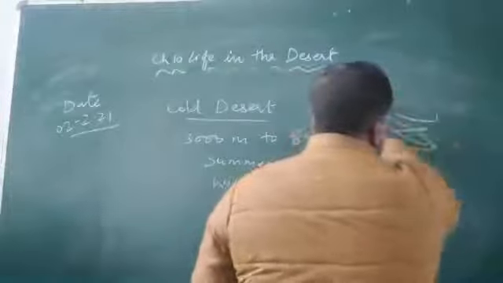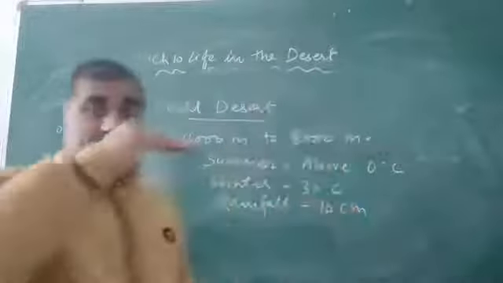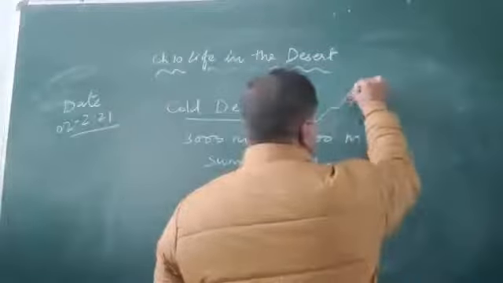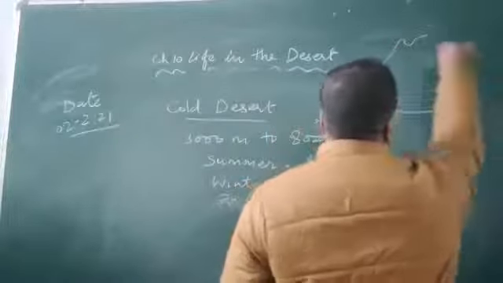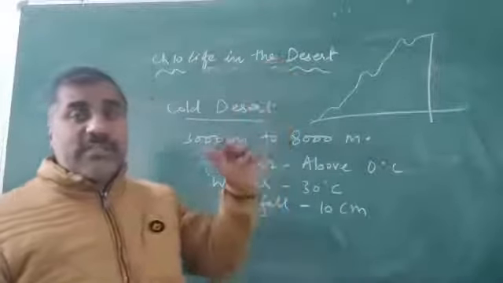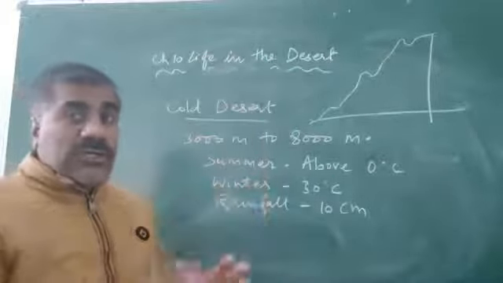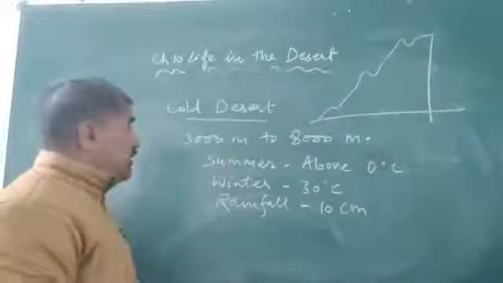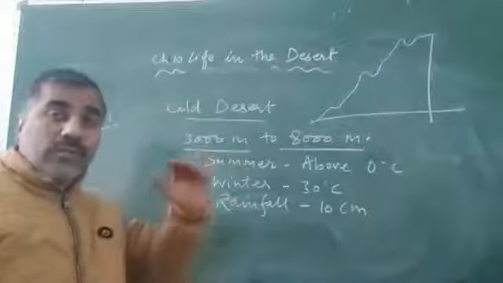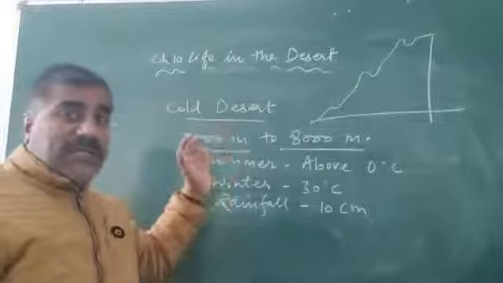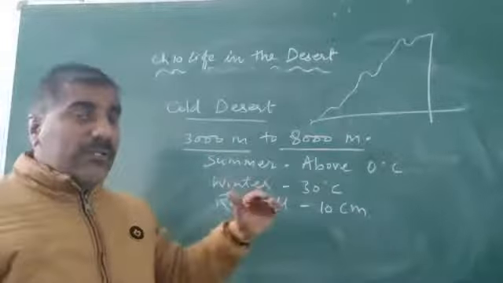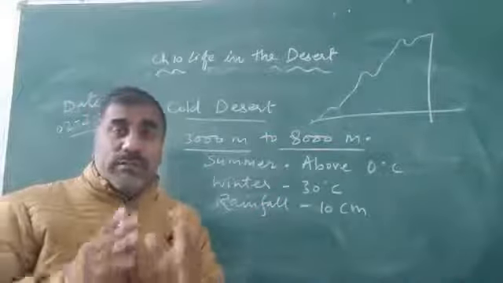And you know Himalaya is a mountain area, and due to the high altitude. Altitude is a geographical word. Altitude means the height. When we move upward, that is considered altitude. So mostly the altitude found in the cold desert, the Ladakh desert, is 3000 meters to 8000 meters from the sea level.